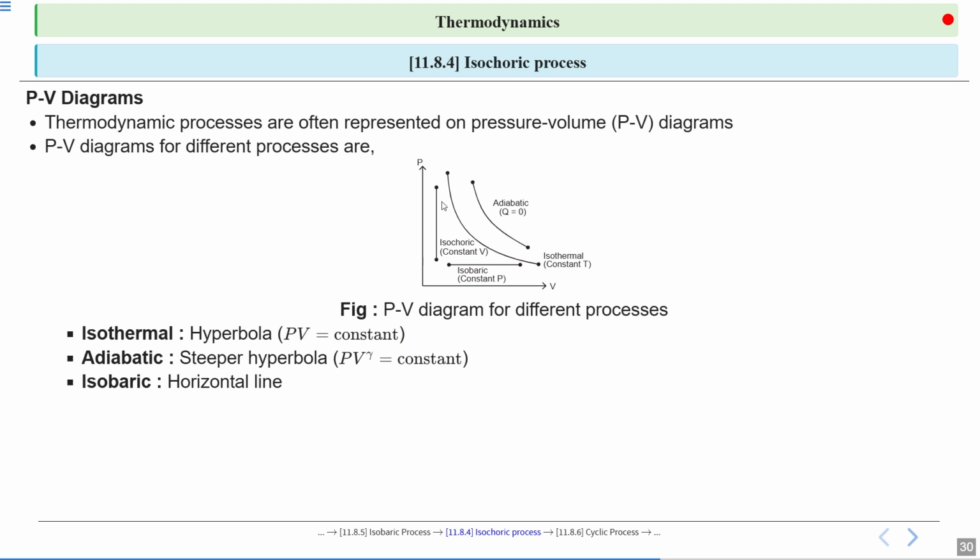Isobaric: pressure is constant, a horizontal line, this one. Isochoric: a vertical line, volume is constant. All right. So these are the PV indicator diagrams of the thermodynamic processes. So if we increase the volume, the pressure remains constant. If we increase the pressure, volume remains constant. All right.